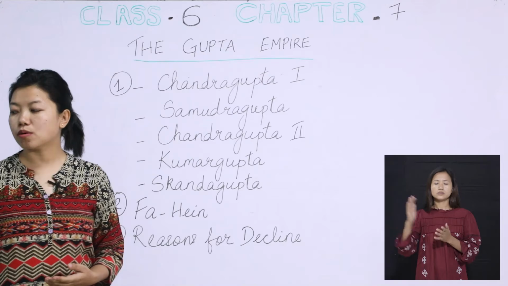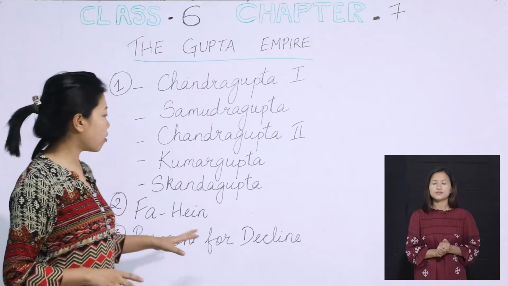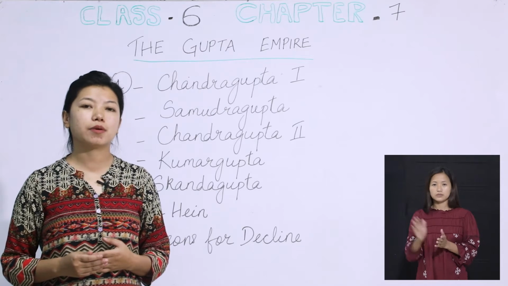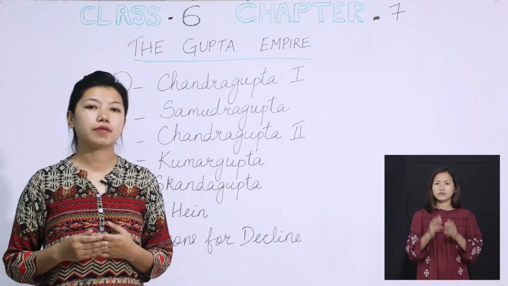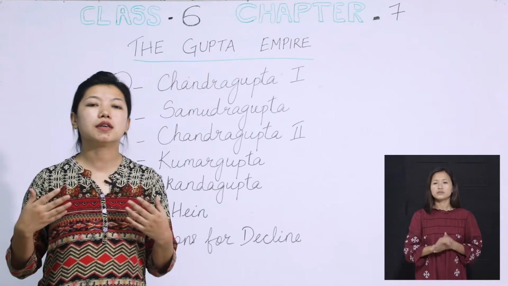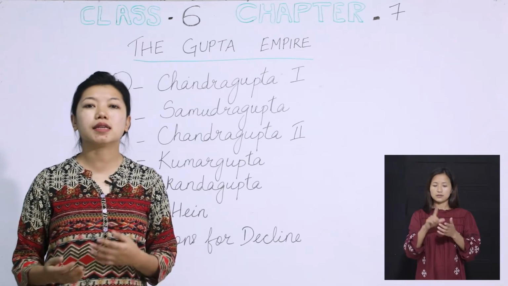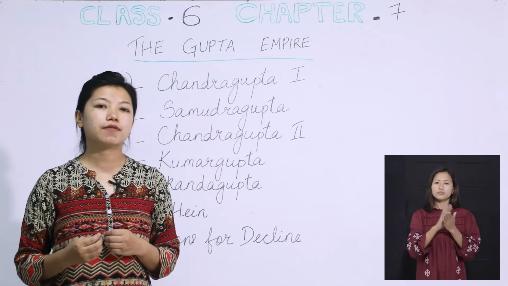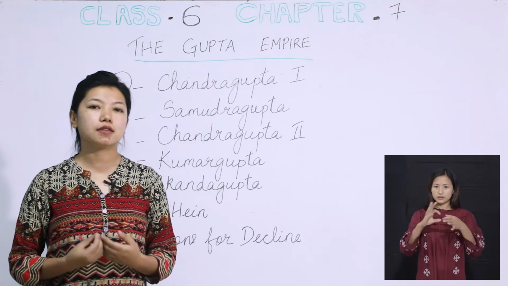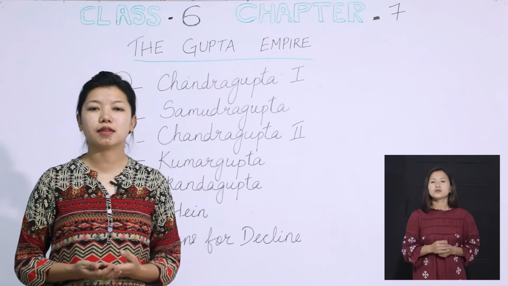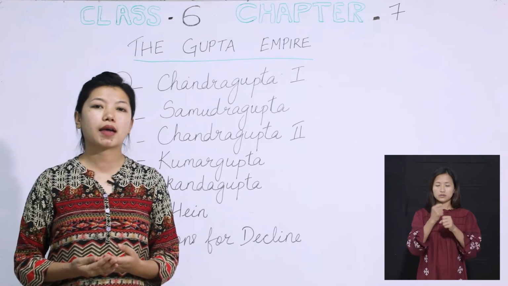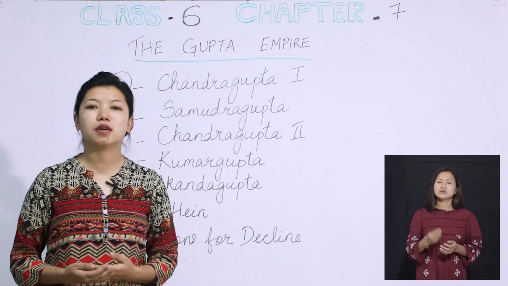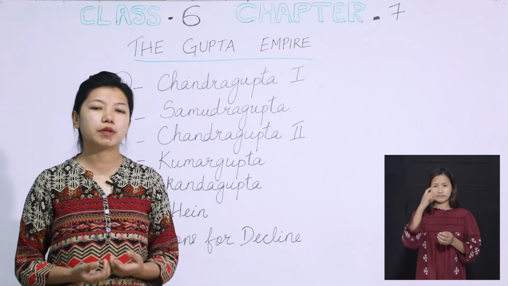All right, so let's go to Fa Hien now. According to Fa Hien, the people in the Gupta dynasty were very humble. They were always inclined to their own duties. They never interrupted one another, and they had a very peaceful relationship. Fa Hien also noted that the people were vegetarian and did not like spices. They did not eat garlic or onions, but went for very simple food.